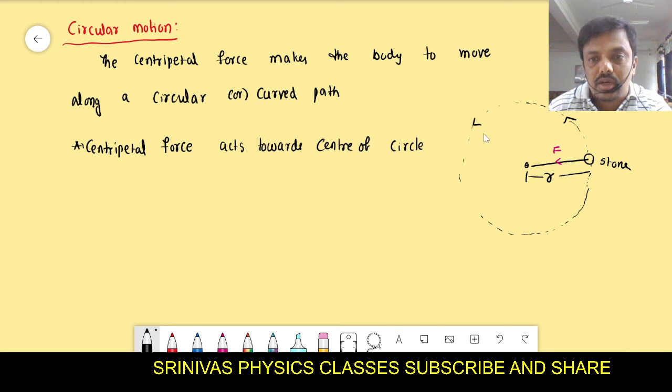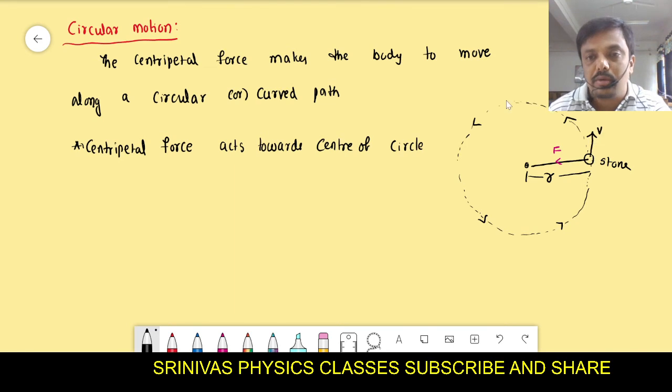For example, while rotating, if the centripetal force is missing, what happens? One stone is connected with the thread, and the free end of the thread is in your hand. You make this stone rotate in a circular path.